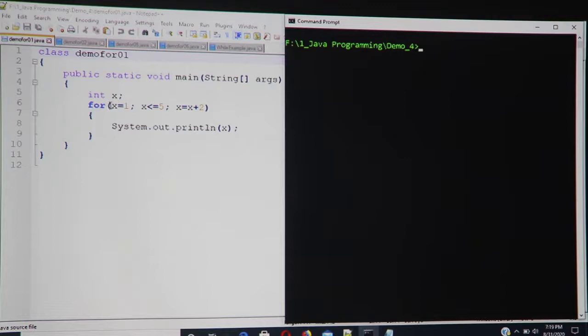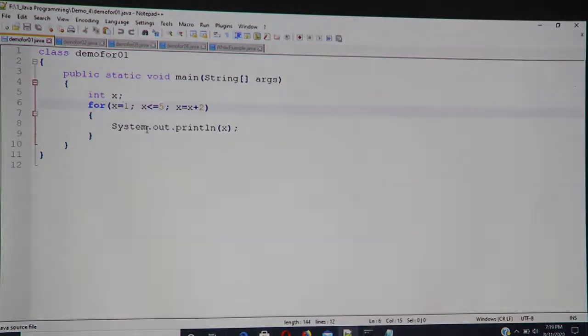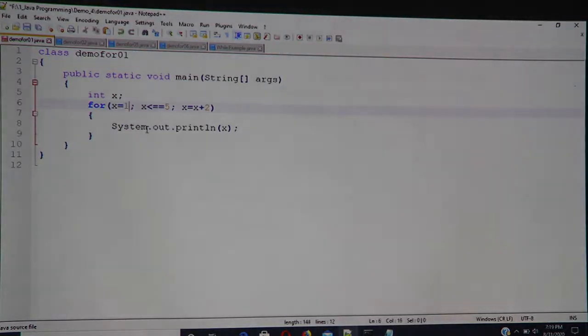As I said previously, the very first statement within the for is x equals 1, which is the initialization, and there is a separator of semicolon. If there were more than one initialization, I would have a comma here and add another initialization. We'll see that example as well.